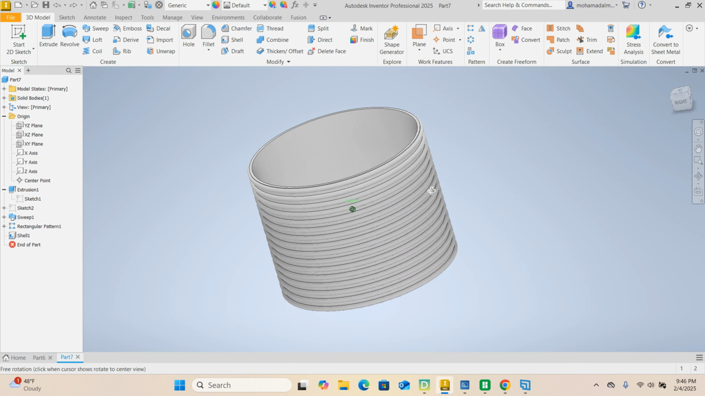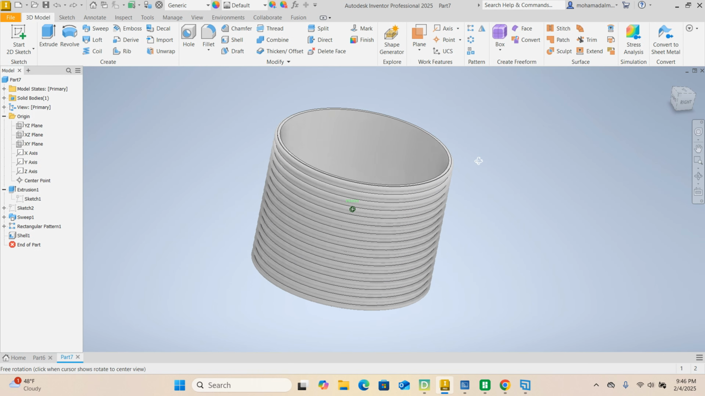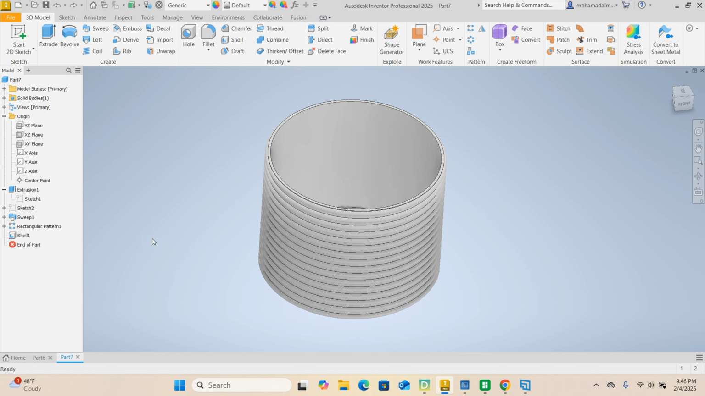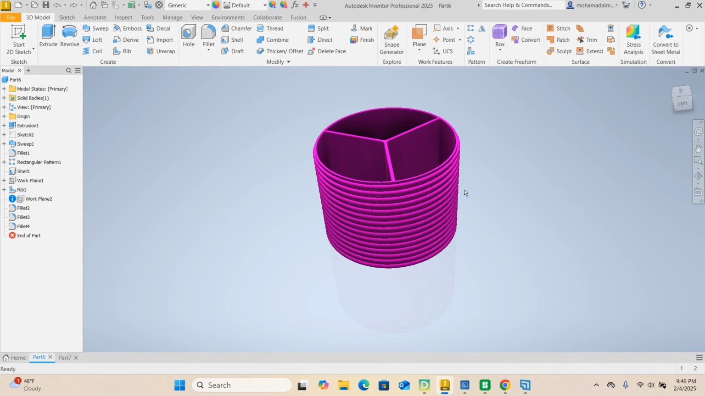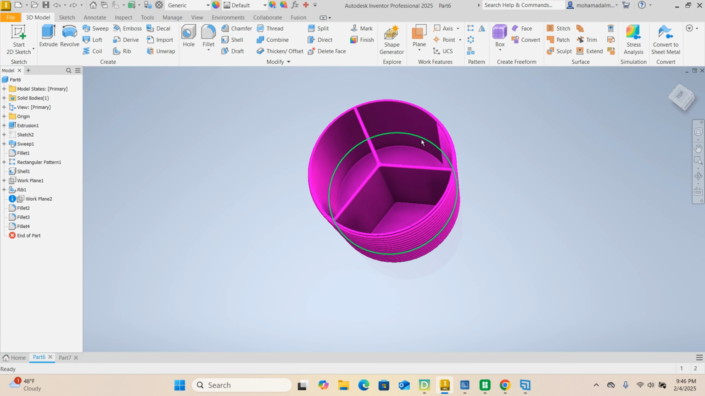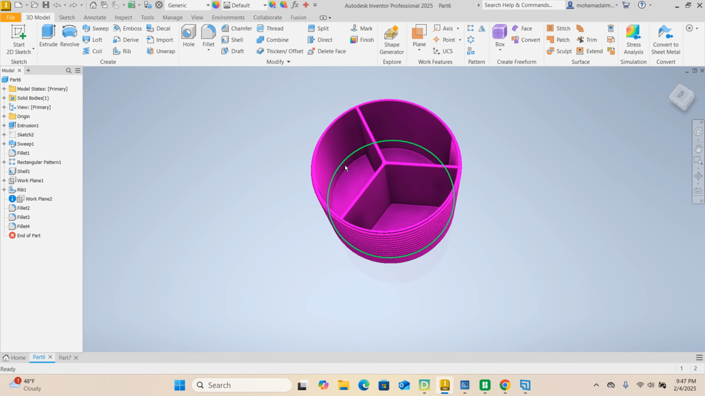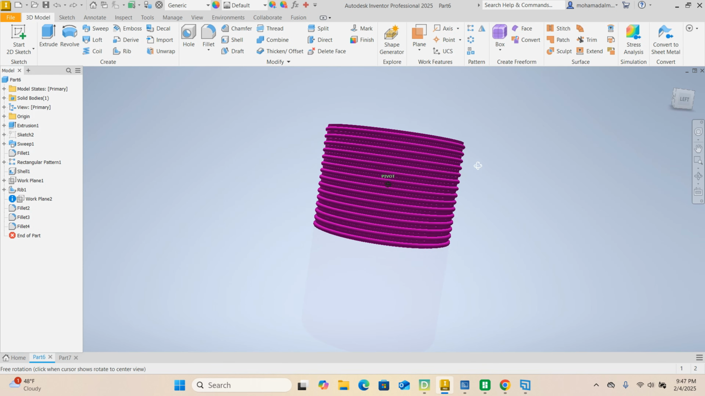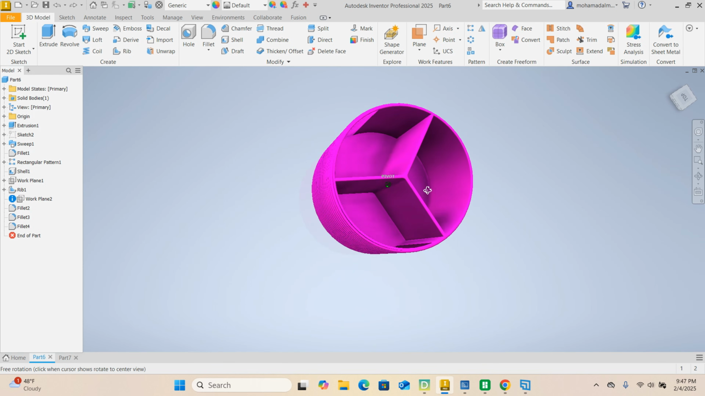So from here, we are almost done. The next thing we need to do is create these compartments. Maybe you can put your makeup here, and maybe your makeup brushes here, or whatever you want to use it for.